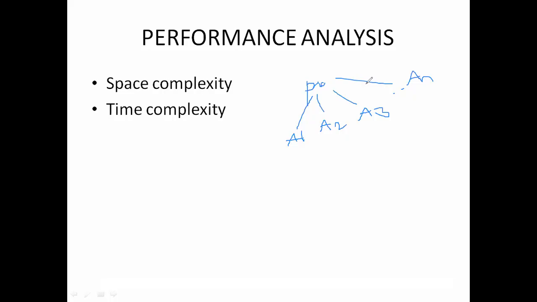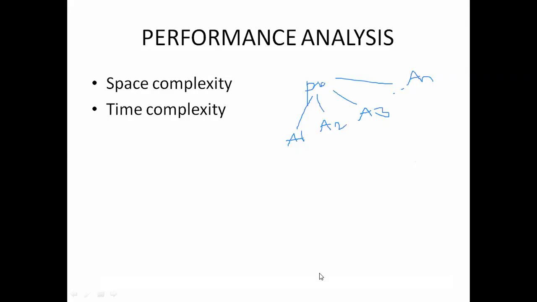Only then do we call it the solution for that problem. How do we calculate the less time and less space? By using the method of performance analysis.